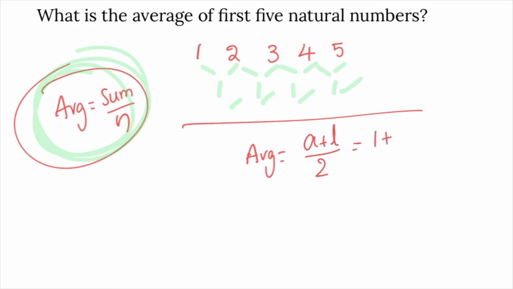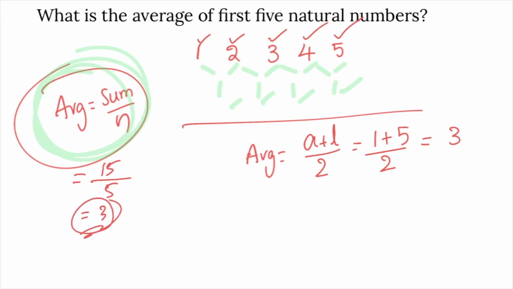Here the first term is 1, the last term is 5, divided by 2. 6 by 2 is 3. 3 is the arithmetic mean. Or instead you can use the method sum by number. Summation: 1 plus 2 is 3, plus 3 is 6, plus 4 is 10, plus 5 is 15, divided by the number of values, 5, which results in 3. However, the arithmetic mean or average is 3.